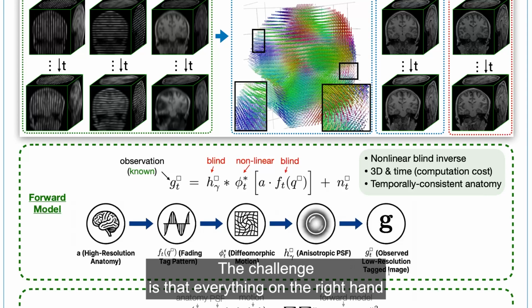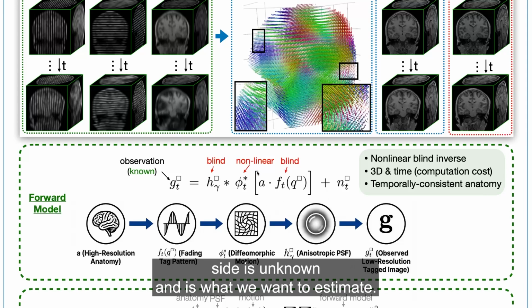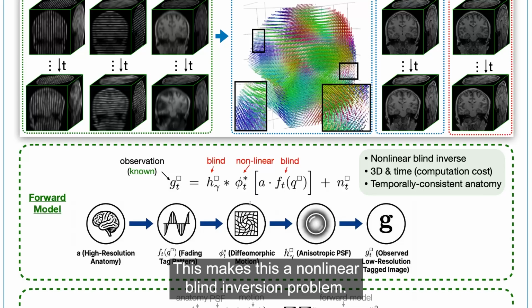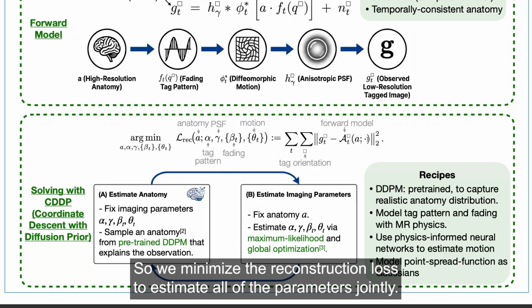The challenge is that everything on the right-hand side is unknown and is what we want to estimate. This makes it a nonlinear blind inversion problem. So we minimize the reconstruction loss to estimate all of the parameters jointly.